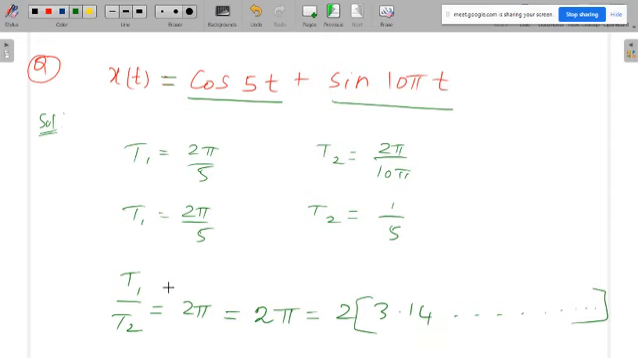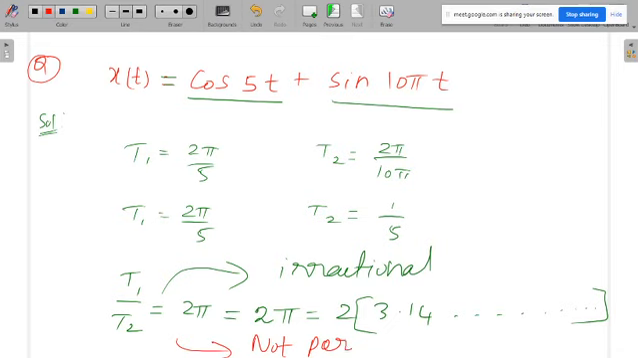When this ratio is irrational, this signal is not periodic. If it is not periodic, we cannot find the period.